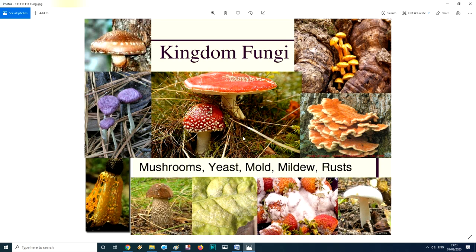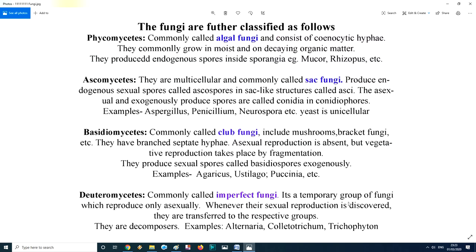The complete body of a mushroom is called a mycelium. You can also see in this one: this is called the stipe, this internal portion is called the gills, and this upper portion is called the pileus. And the complete body of the mushroom is called mycelium.